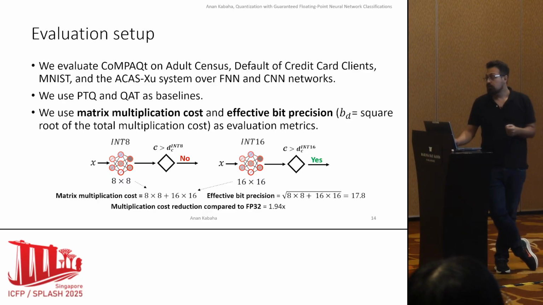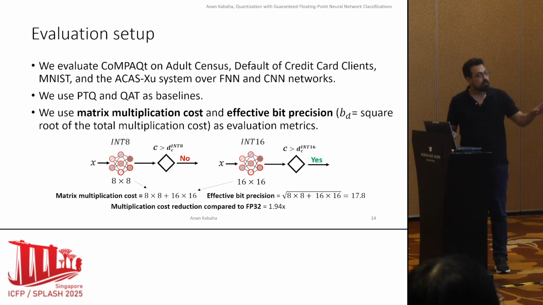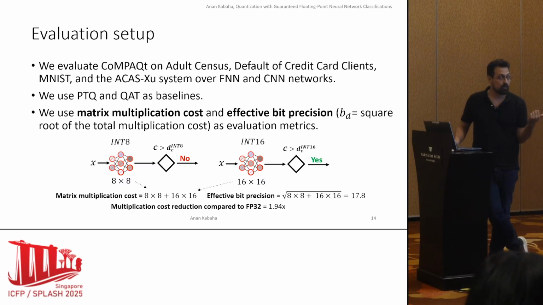Now assume that we want to run APR. Say we first run the int8 network, and it fails. After that, we continue to the int16 network, and it succeeds. Now the total cost is 8 by 8 plus 16 by 16, and the effective bit precision is the square root of this total multiplication cost.